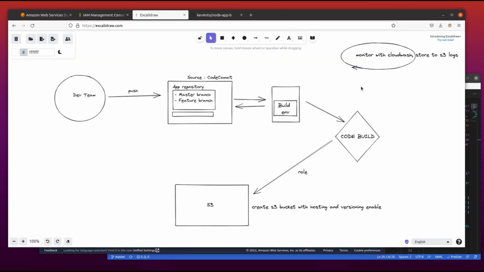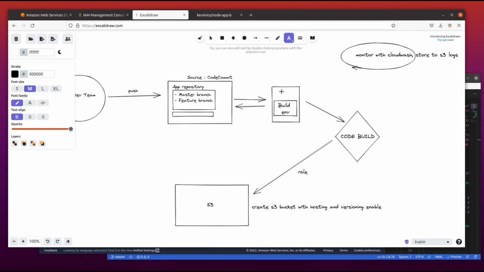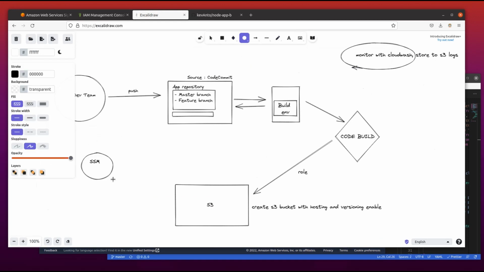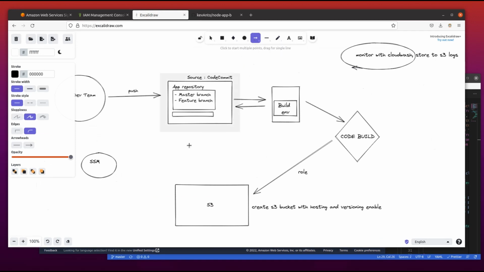Now, in a scenario where our application is communicating with a database, we need to pass in different parameters such as the password for the database, the username, and all that. In order for that not to be stored or visible in clear within our whole process, we'll have to use SSM and create the parameters.